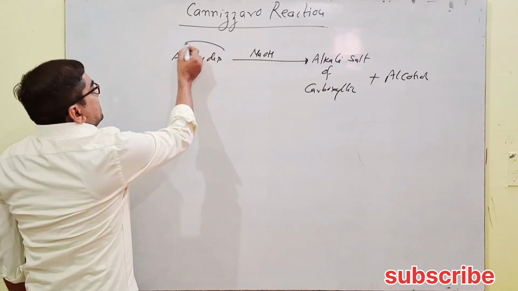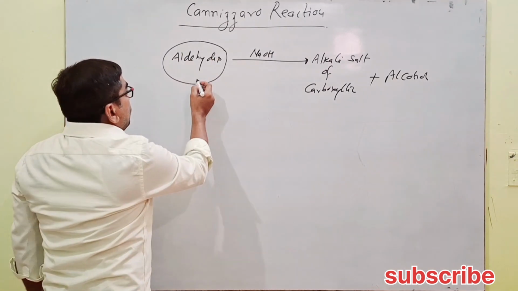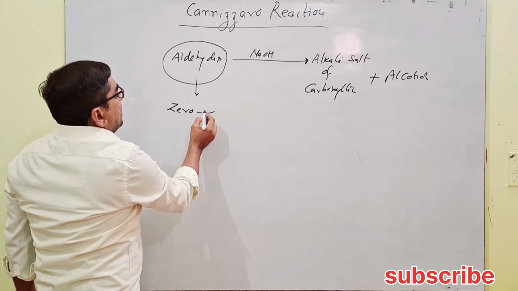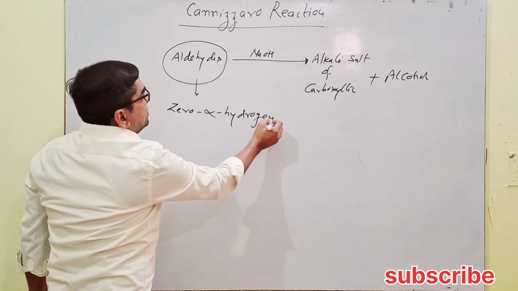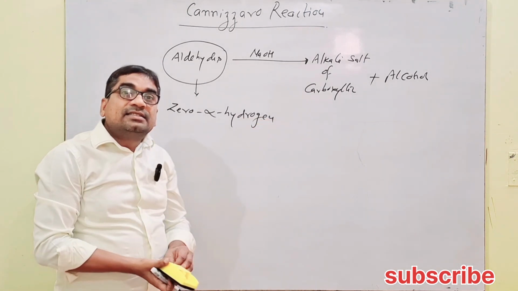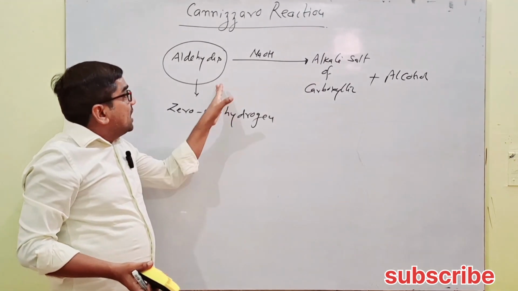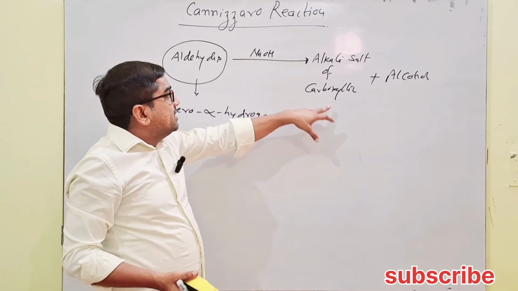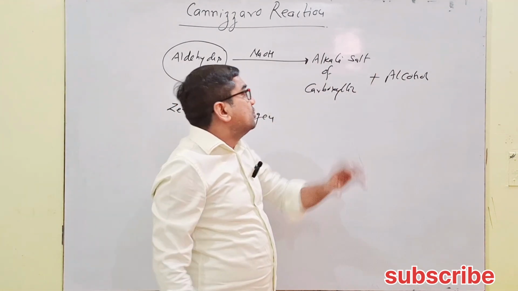The Cannizzaro reaction is given by aldehydes only, and among aldehydes only those that have zero alpha hydrogen. What does it mean? Those aldehydes that don't have alpha hydrogen undergo a chemical change with alkali and give the alkali salt of carboxylic acid and alcohol.